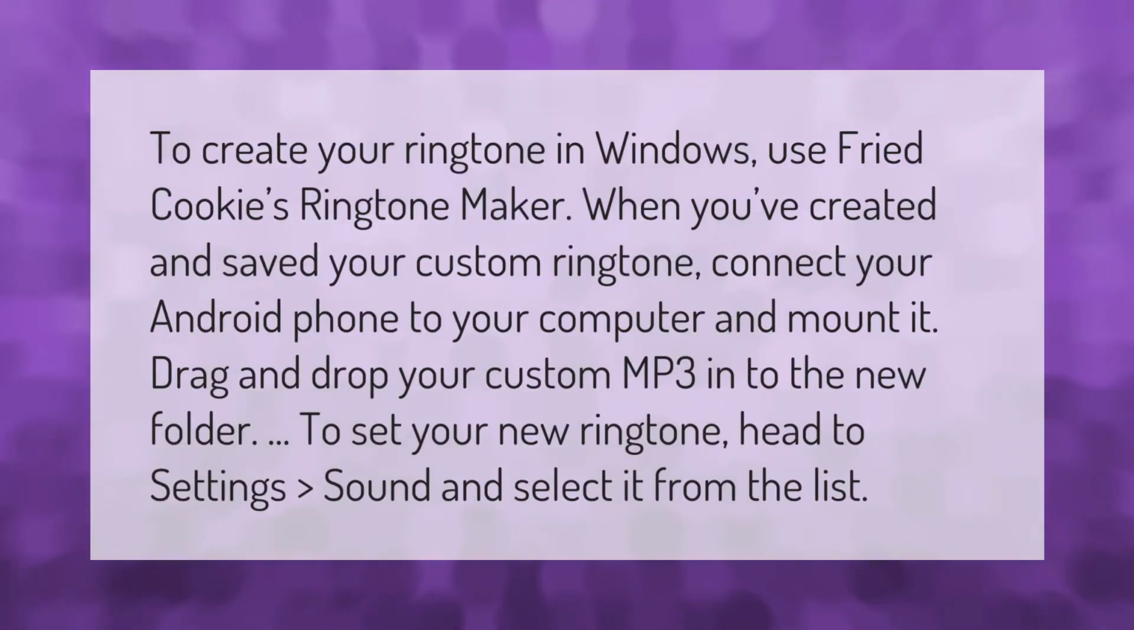To create your ringtone in Windows, use Fried Cookie's Ringtone Maker. When you've created and saved your custom ringtone, connect your Android phone to your computer and mount it. Drag and drop your custom MP3 into the new folder. To set your new ringtone, head to Settings, Sound and select it from the list.